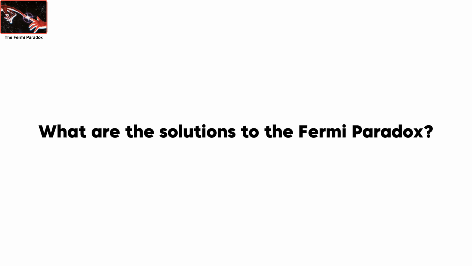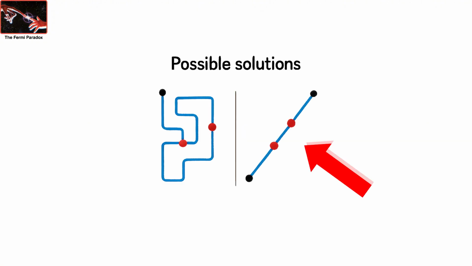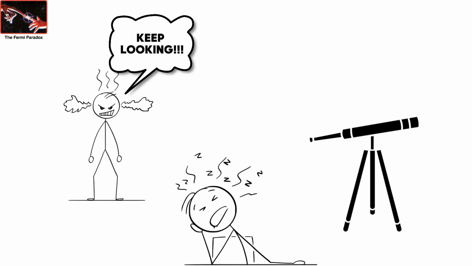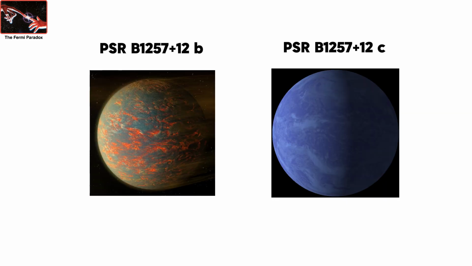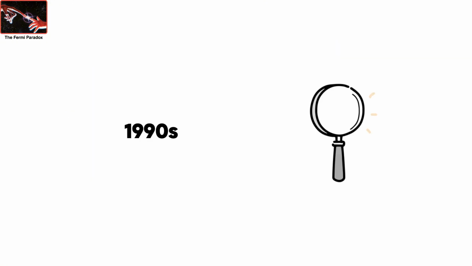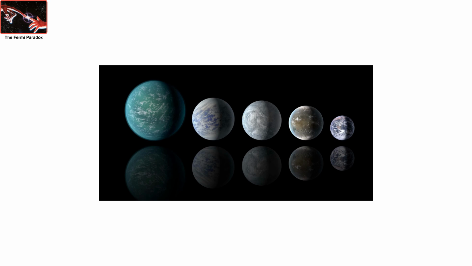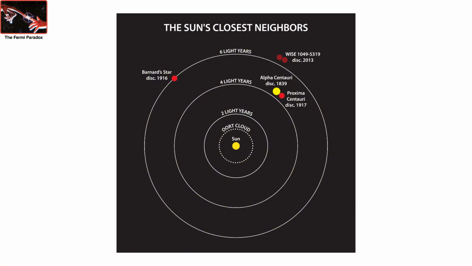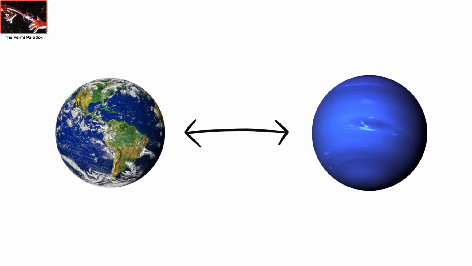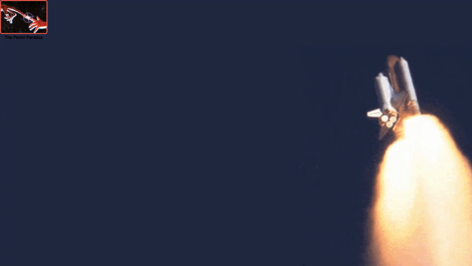What are the solutions to the Fermi paradox? The most obvious and likely solution is that we simply haven't looked hard enough to find other life, and interstellar travel between stars is difficult. The first planets beyond our own solar system were only discovered in the 1990s. We found a few planets like Earth, but the distances between star systems are enormous, making journeys between them difficult. Our closest star system, for example, Alpha Centauri, is 4 light-years away. The distance from Earth to Neptune, for comparison, is 0.0005 light-years, a journey that would still take us decades with current technology.